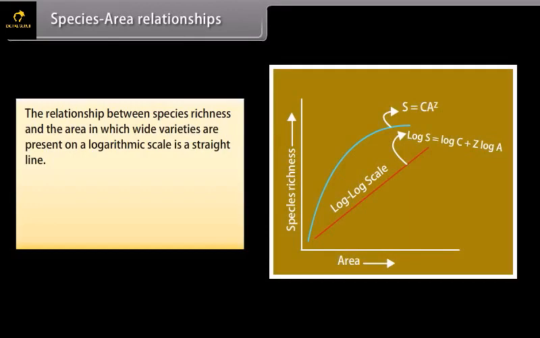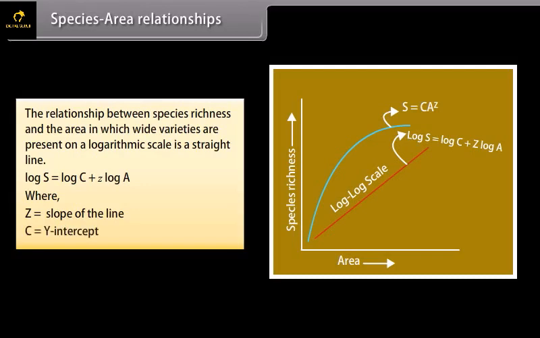The relationship between species richness and the area, in which wide varieties are present, on a logarithmic scale is a straight line, given below. log S = log C + Z log A. Z is the slope of the line, C is the y-intercept.